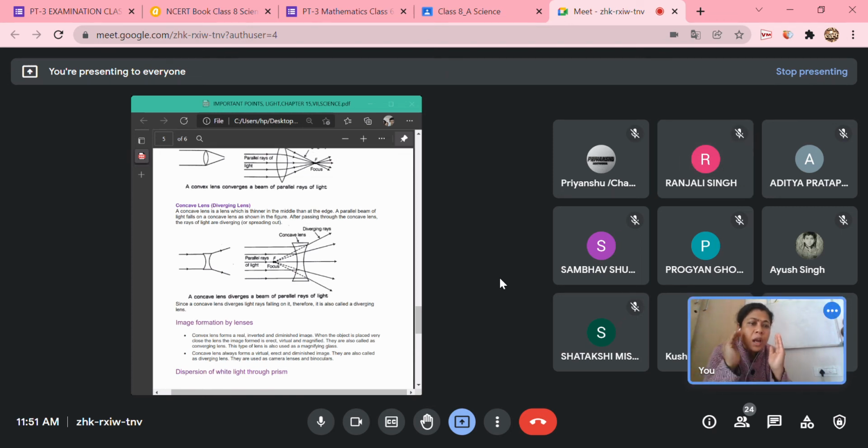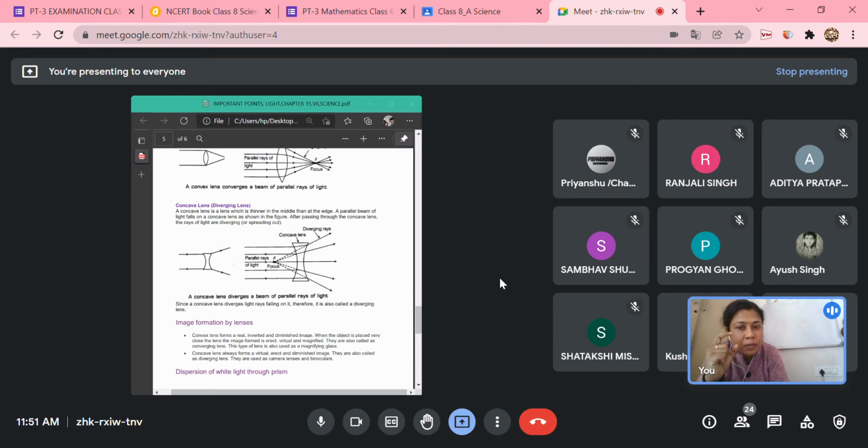Because after the parallel rays pass through the concave lens, they are diverging away from the normal and they will never meet at a point. If we just extend those divergent rays back, they are supposed to meet at a point and we are not able to get any image on the screen, and the image that is formed will be straight, that is erect. So it will be virtual, erect, and we are not able to have it on a screen.